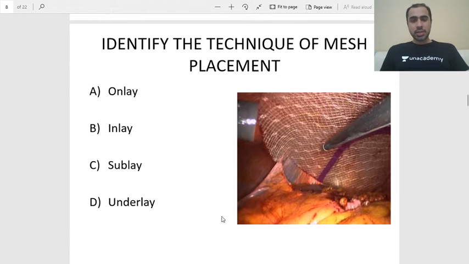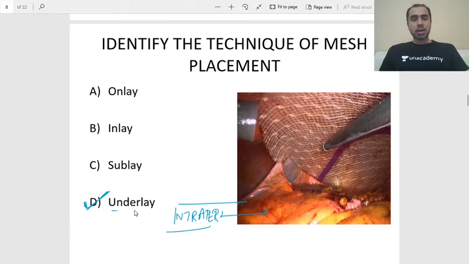Where is the mesh placed? What is this that you see over here? What are these structures? Yes, anybody with a different answer? So obviously, this is perhaps the omentum. This is the liver. So obviously the mesh has been placed intraperitoneally. This is an intraperitoneal mesh placement, as you see over here. So the correct answer is underlay.